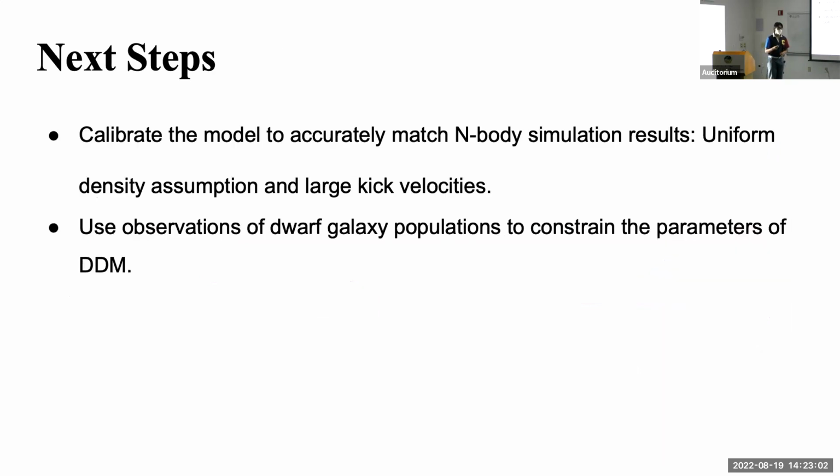Now that we finished our model, our next steps are to calibrate the model more accurately to match N-body simulation results. We made different approximations that we don't know how correct they are. So some of the things that we have to check are the uniform density assumption, and also, for very large mass splitting values, the kick velocity is larger than the escape velocities. So those particles would just be lost instead of contributing to the heating. So we would also have to check that in our model. And once we do that, we can then use observations of dwarf galaxy populations to constrain the parameters of our model. And that's it.